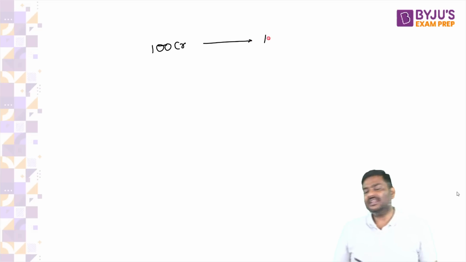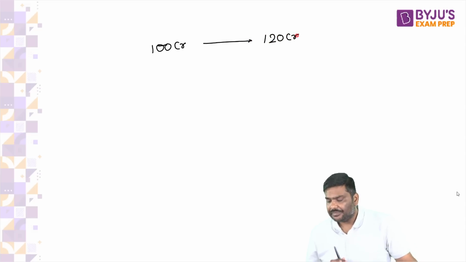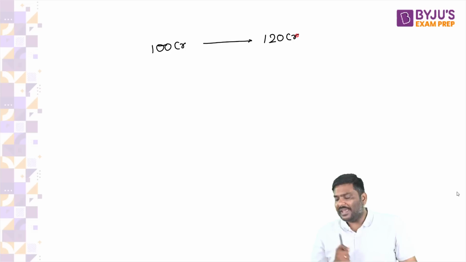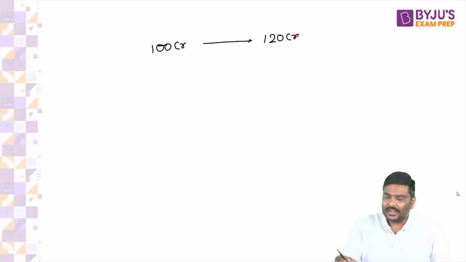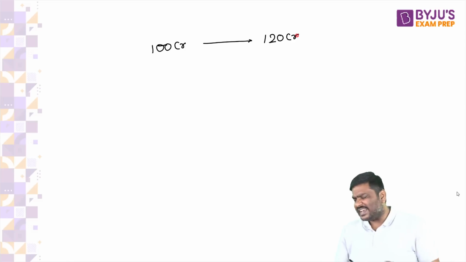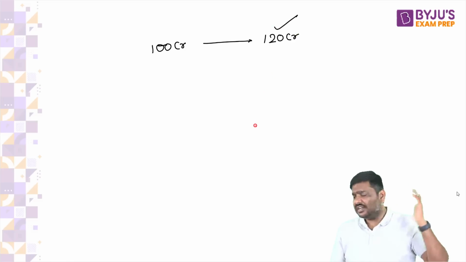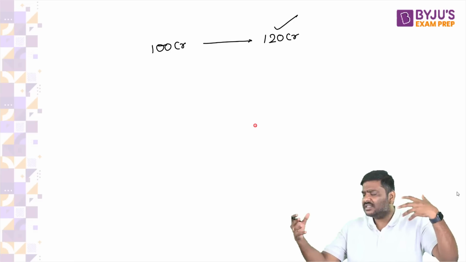Let me give you an example here. After this, we'll stop the discussion, don't worry. Let's say the GDP of India is 100 crore rupees. Next year, it will become 120 crore rupees. Can I say India's GDP has expanded? Please do let me know. Yes or no? Growth rate is very high, right?